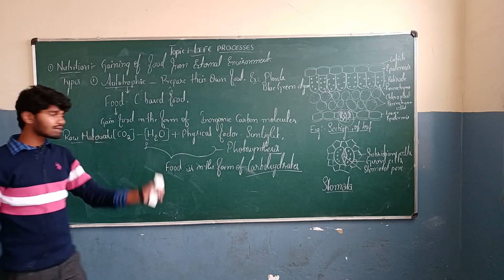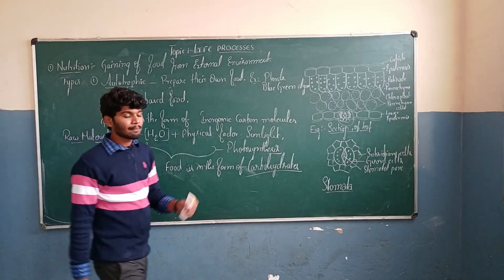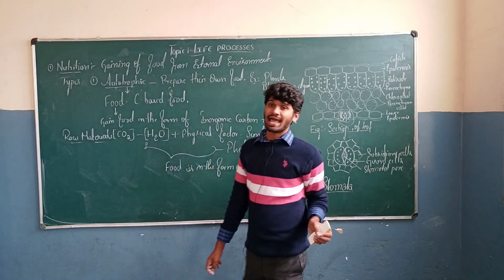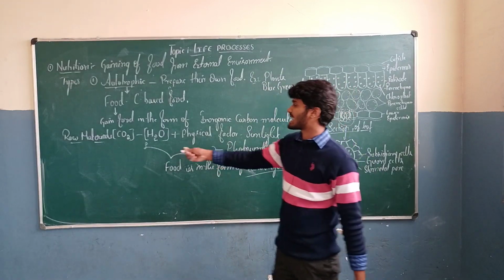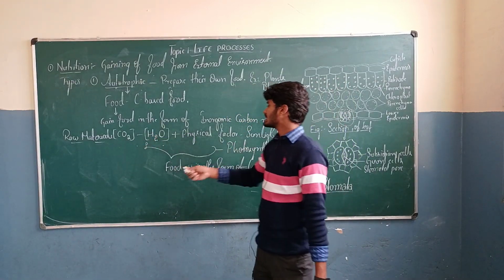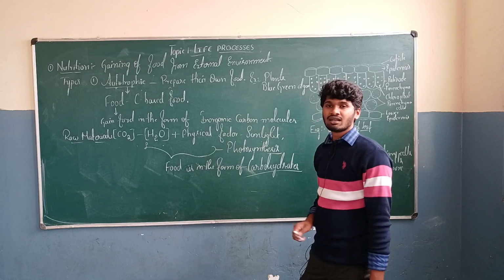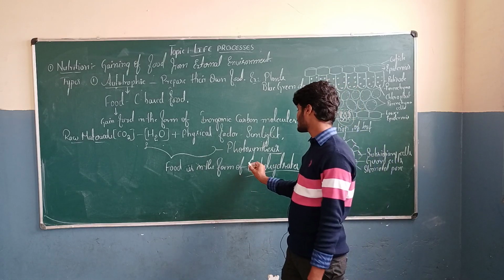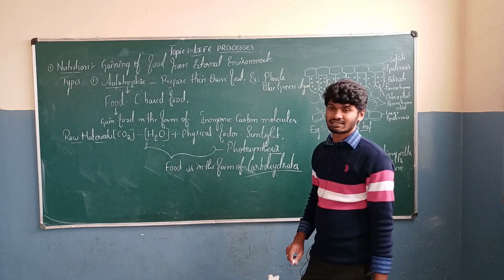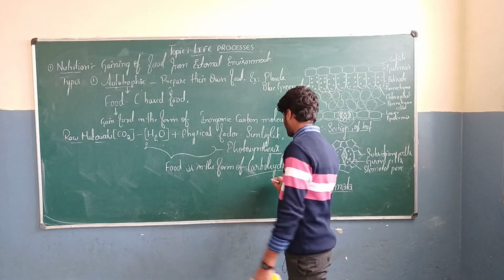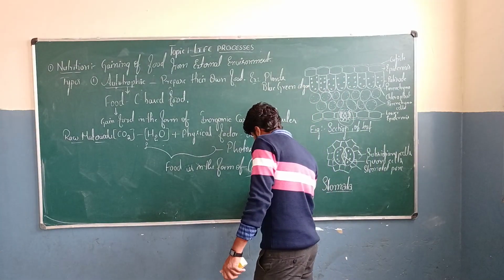Photosynthesis is the important process involved in preparation of food by the green plants by using raw materials such as carbon dioxide and water along with sunlight. The product of photosynthesis is carbohydrates. Mainly glucose is the product.